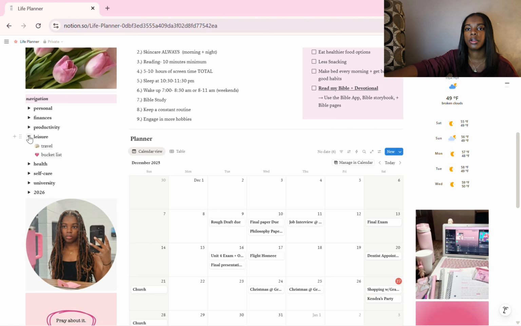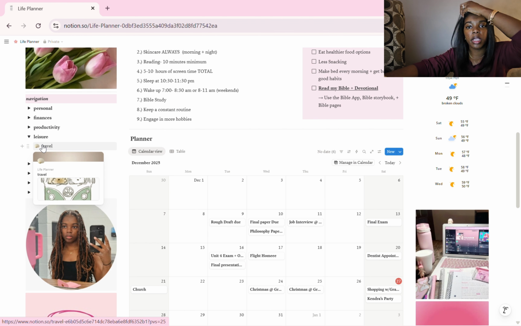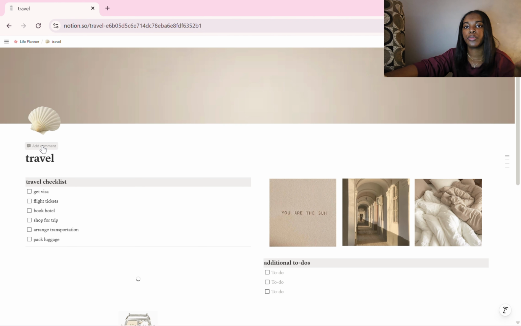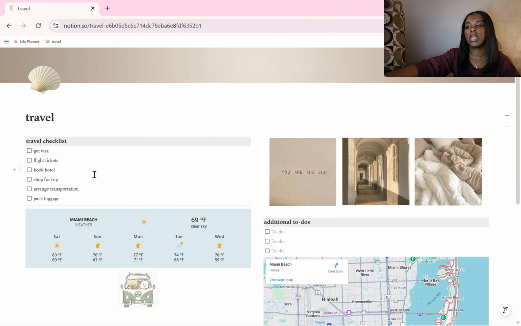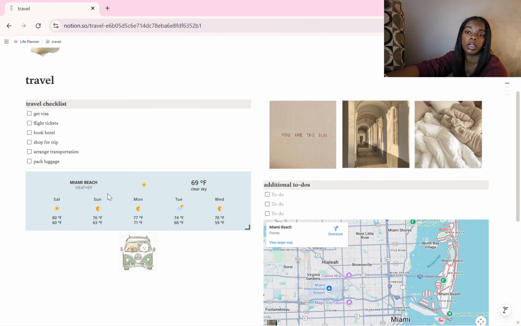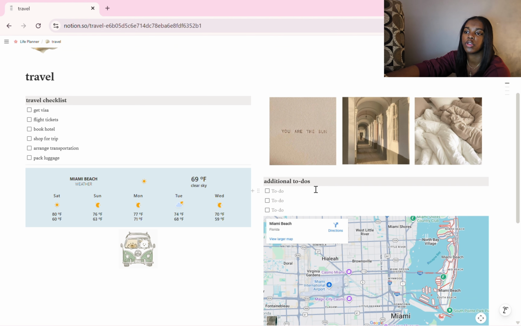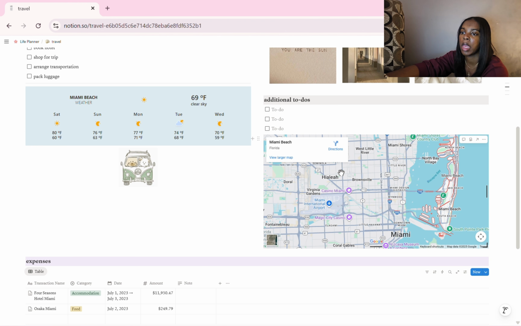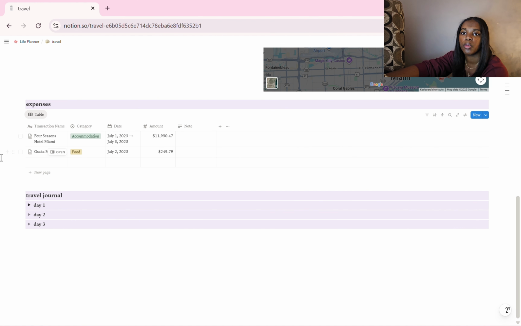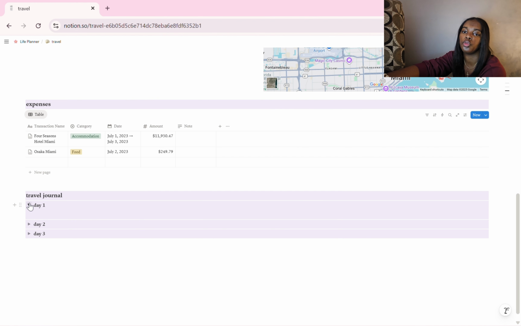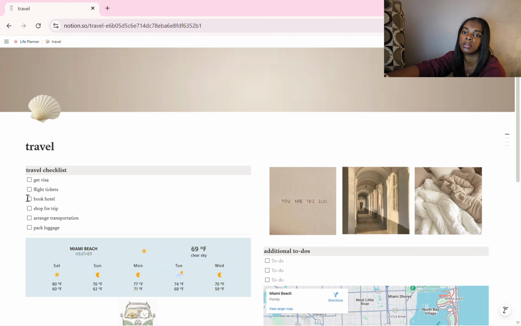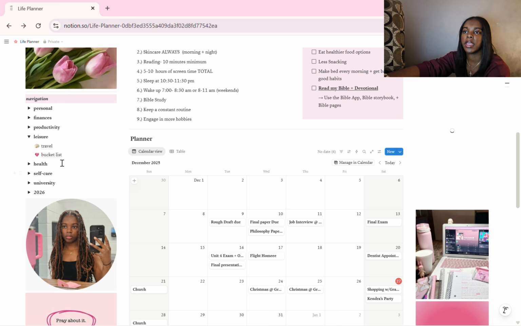Then under here I have my leisure, which doesn't get used that often since I don't really travel except for school and home. This was the one that was already here, I just took the template and pasted it in here. It's like, get your visa, things that you want to check off before you actually start traveling, and then have the weather for where I'll be traveling to, additional to-dos, a map of wherever I'm at, what things I need to pay for, what I want to do, what we did that day, so I keep track of things. Yeah, that doesn't get used as much.